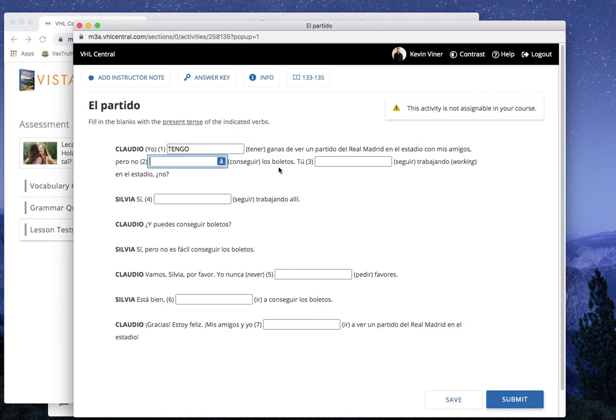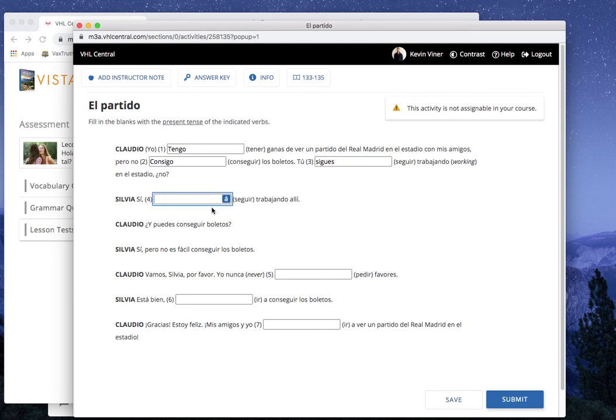Pero no blank los boletos. Pause. And we're back. Consigo. I'm going to put it in lowercase this time. No consigo. I can't get tickets. Tu blank trabajando en el estadio. No. Pause. And we're back. Sigues. Careful with the spelling change there, right? Sigues, just like here. Consigo, spelling change. I'm sorry, stem change and spelling change for yo. Here, just a stem change, the E to I.